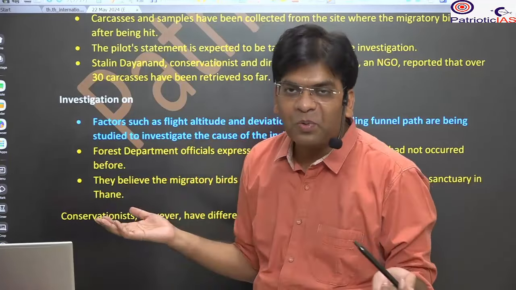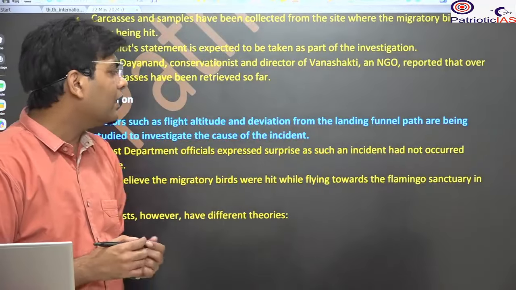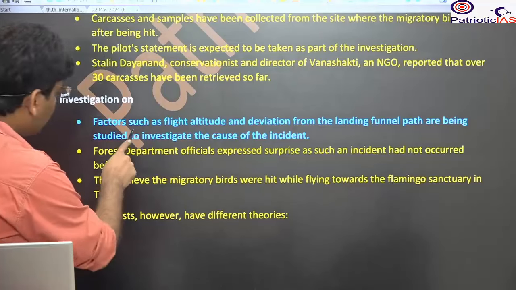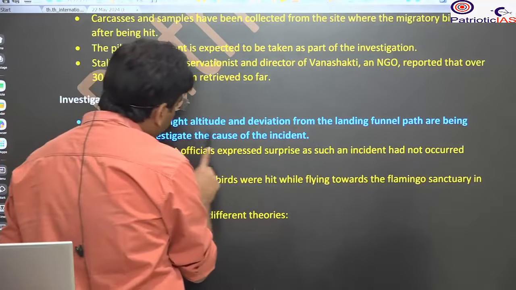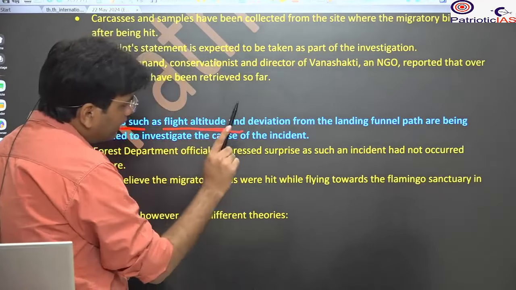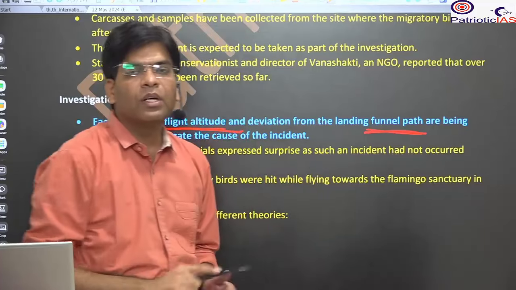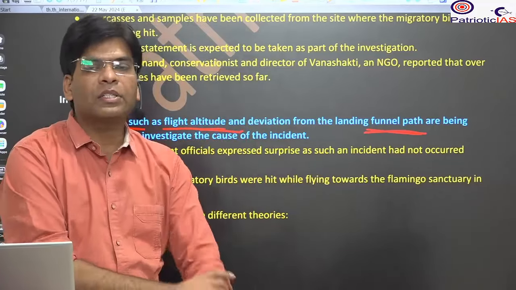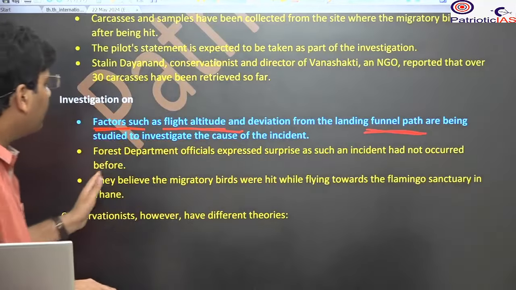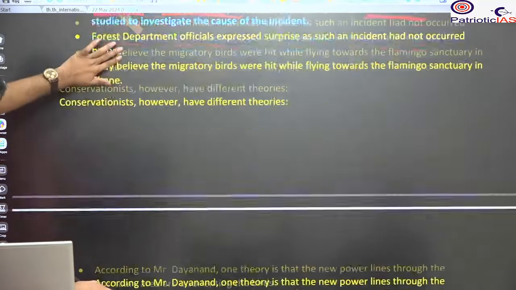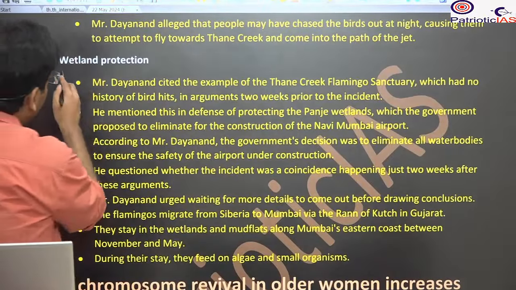So here, who knows the truth? There is further investigation going on. After that only the truth will come. Here you will see what could be the possible reason. The flight altitude was low, and it deviated from the funnel path, that is the path given to the pilots that they have to follow, but they deviated, and this was due to this incident that took place. So here you will see the controversy with respect to the wetland, and here you